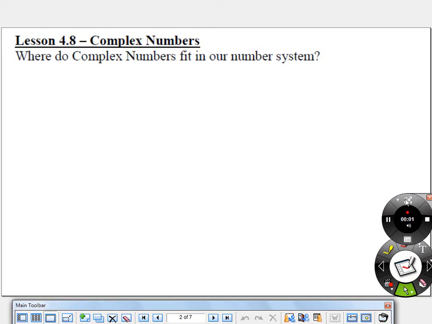Our number system. Real numbers. Okay, so small reminder about this.